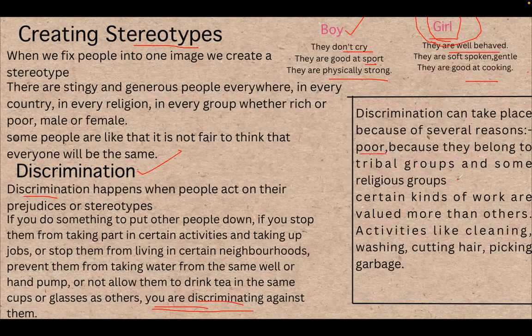If they belong to tribal groups or some religious group, they are discriminated against. If they are engaged in certain kinds of work, they are discriminated against. For example, activities like cleaning, washing, cutting hair, and picking garbage. We often discriminate against people on the basis of these activities. We do not talk politely even to the people who pick garbage in our homes. So this is called discrimination.